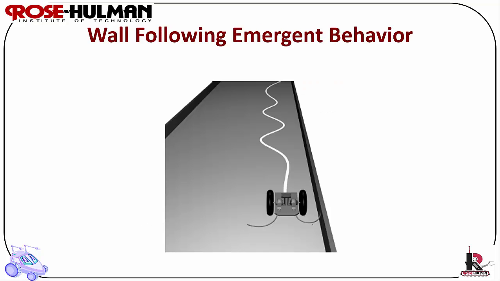An example of a wall following emergent behavior is if you have a robot here that has two whiskers, and the rules are: if the left whisker is bent, turn right. If the right whisker is bent, turn left. If both whiskers are bent, back up and turn left. Otherwise, keep going forward. You've never explicitly defined wall following. You've just defined rules about what happens when a whisker is triggered by the environment. However, based upon these very basic behaviors, the robot will follow a wall, although the robot knows nothing about walls and it has no explicit wall following behavior.